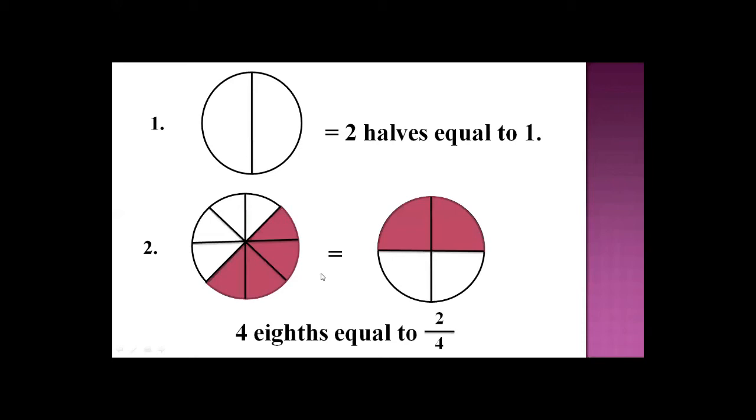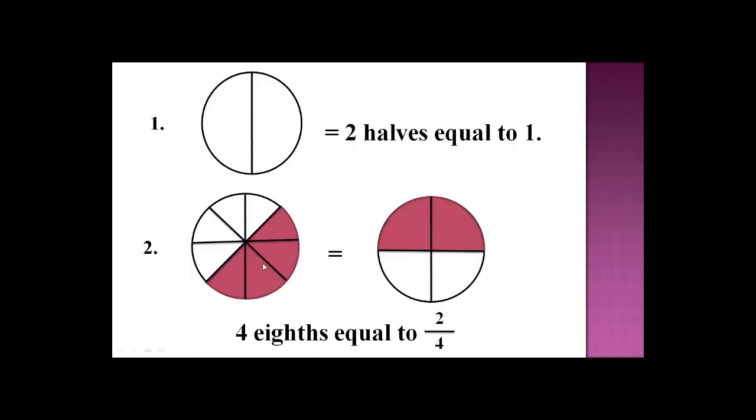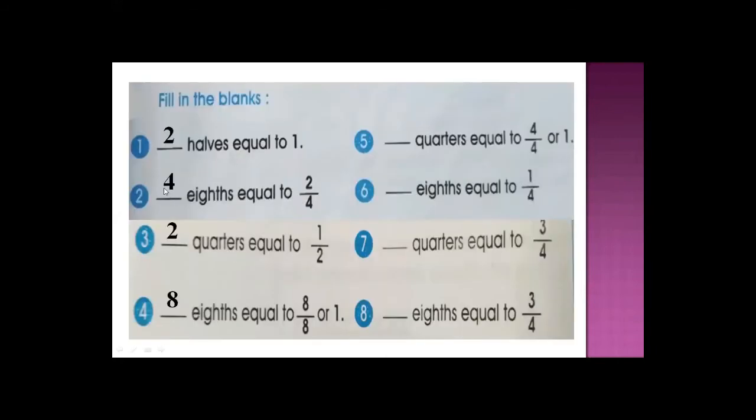Now, what's the fraction number? 1, 2, 3, 4. Your total parts of this will become 8 and the shaded parts of this figure are now 1, 2, 3, 4. So what do you write here? 4 eighths equal to 2 upon 4. Here the total number of parts is 8 and the shaded parts out of these 8s are 4. So how many 8s are there? 4 eighths equal to 2 upon 4. Okay, and this way you will solve all of these parts. Two examples are also done for you.